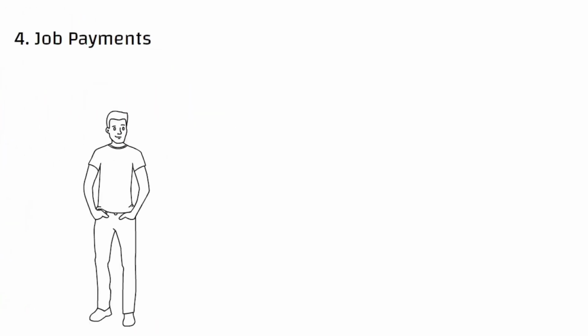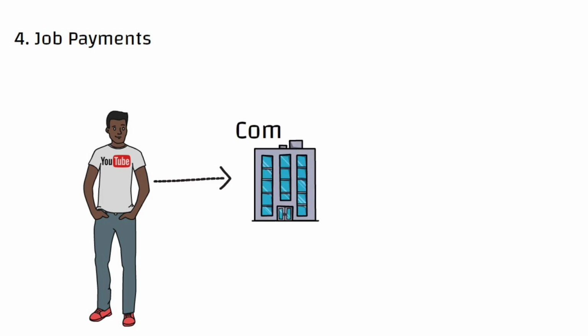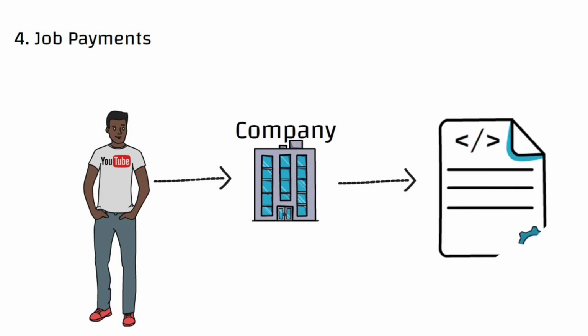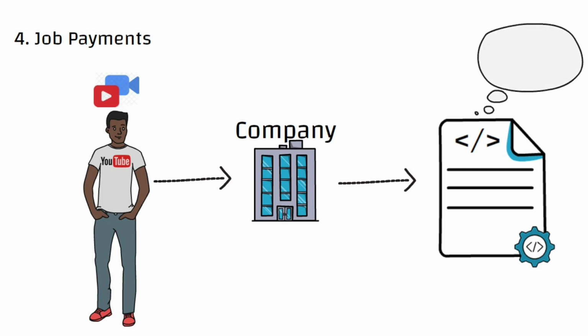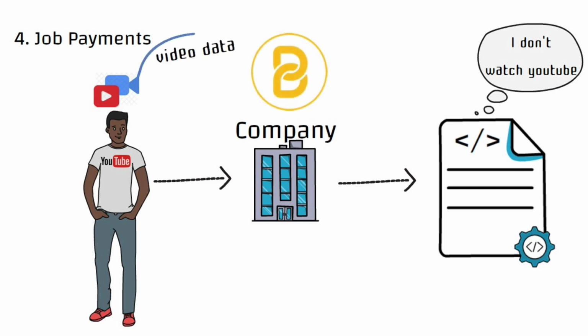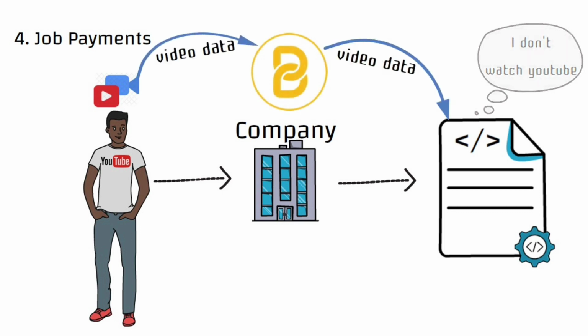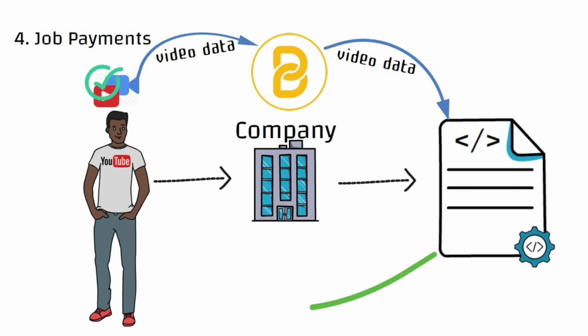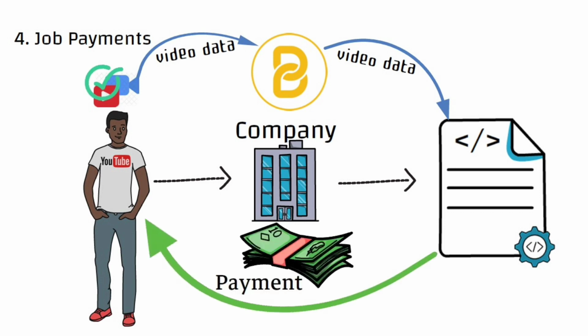Here's another application of blockchain oracles. A YouTube influencer can be hired by a project to advertise a video and will be paid after getting a particular number of views. And yes, as we know, smart contracts don't watch YouTube videos, right? So a blockchain oracle is needed to give the smart contract the YouTube video data and when the required number of views is reached, the influencer will get paid accordingly. And that's it.